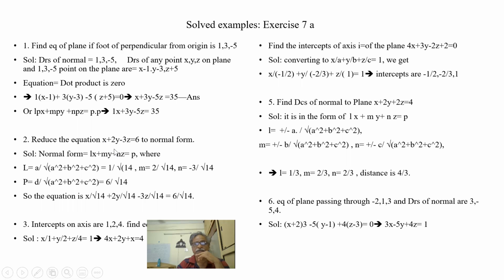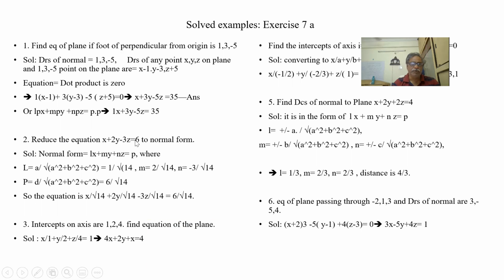1 by square root of a square plus b square plus c square, 2 by square root of a square plus b square plus c square, minus 3 by square root of a square plus b square plus c square, and distance from the origin is 6 by the root of the square. So we can convert into the DC normal equation. In fact, if you see 14, 14, 14, everything getting cancelled, what is left over? Same is left over: x plus 2y minus 3z is equal to 6. Same equation. Just we have added root of the square in the denominator to convert them into a normal form.